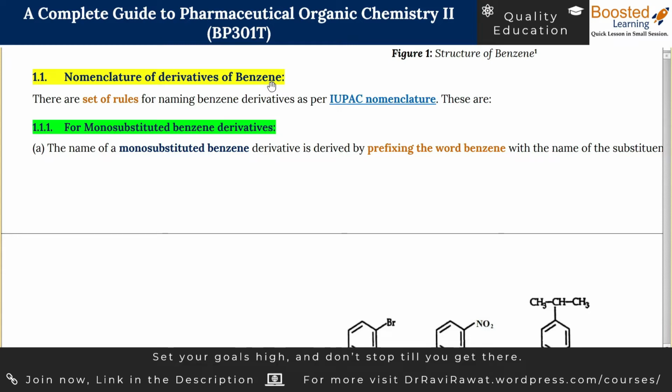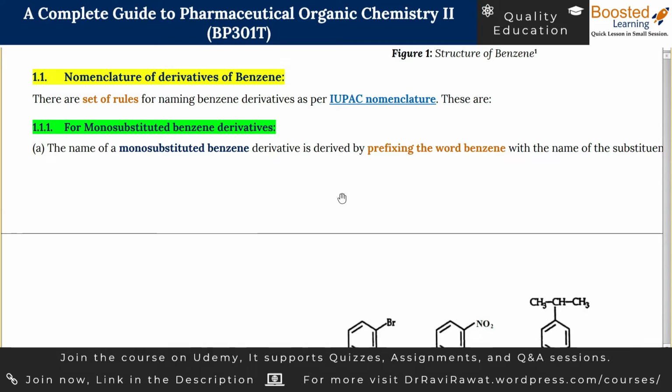Suppose somebody wants to give benzene the name Monu. He thinks that Monu is his favorite name, so he should call this particular structure Monu. And somebody else would like some other name for it, let's say Rocky. So this will do nothing but create confusion.